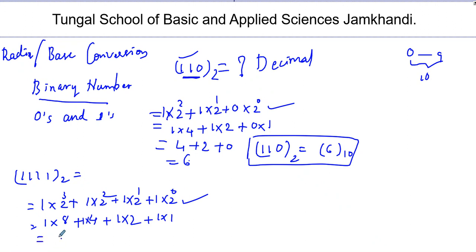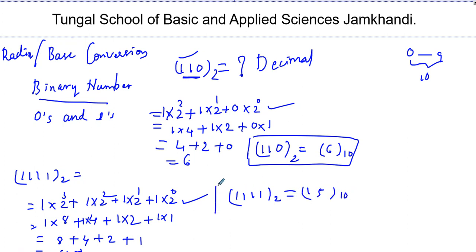Add all these: 8 plus 4 is 12, plus 2 is 14, plus 1 is 15. The base for this is 10. It means that 1111 in binary is equal to 15 in decimal.